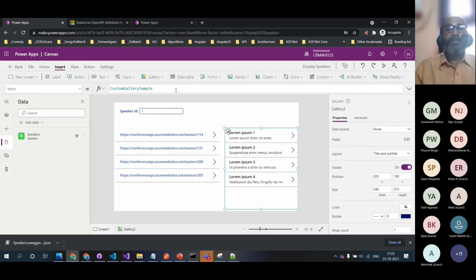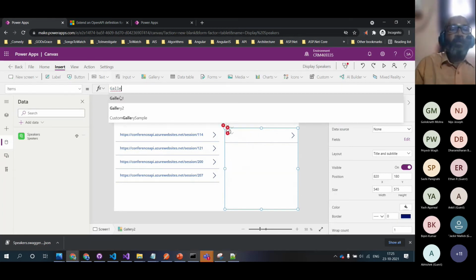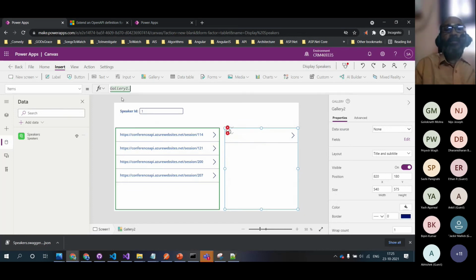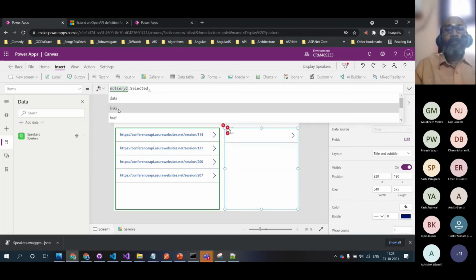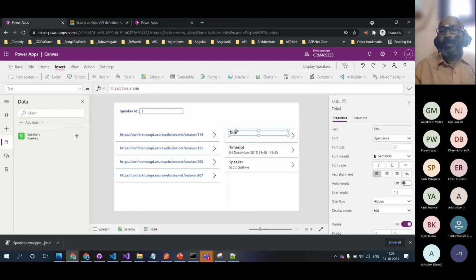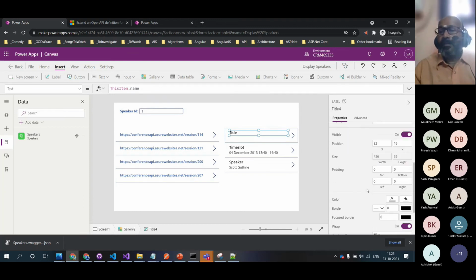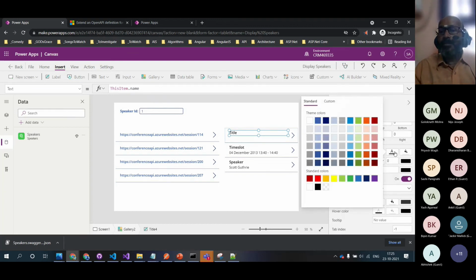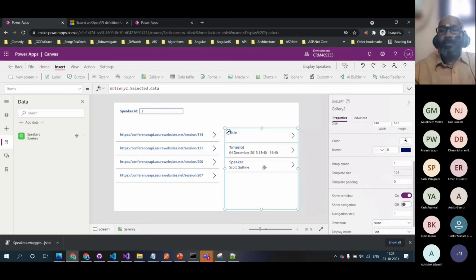The data for this should be gallery 1 dot selected dot data. I'm sorry, selected dot data. Okay, so that is coming in. Let's spend just two minutes, not more, to do the beautification.